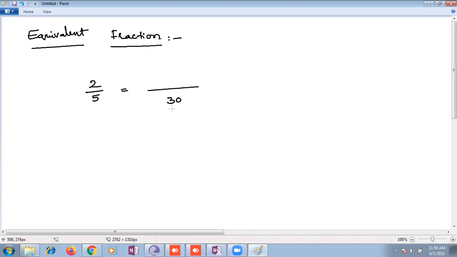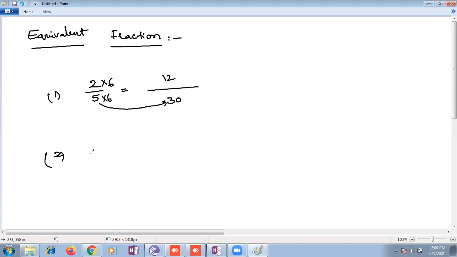Yes, ma'am. See here, Sahit, I want to get the numerator. This is nothing but an equivalent fraction, because the denominator 5 can be raised to 30. Raise it means increase it to 30. That means 12 by 30. The numerator will be 12 as we multiply 5 into 6. We can multiply and divide, we cannot add or subtract. In this case, I multiplied, so I'm getting one equivalent fraction.